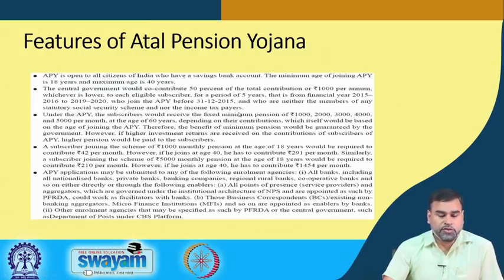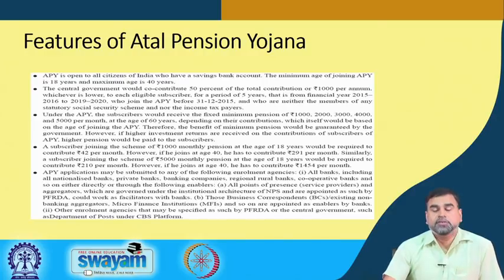This is a new scheme which was started by the current central government, which is called the Atal Pension Yojana. Everybody who has a savings bank account can go for this. Minimum age is 18 years, and it can go up to 40 years. Here the government will contribute 50% of the total contribution, or 1000 per annum, whichever is lower, to the eligible subscriber for a period of 5 years, who joins APY before 31st December 2015, and who is neither a member of any statutory security scheme nor an income taxpayer.